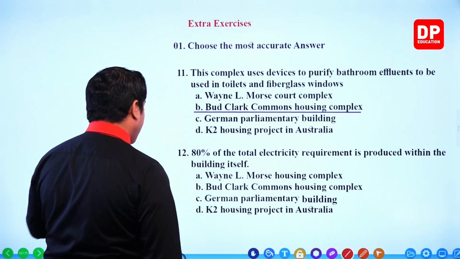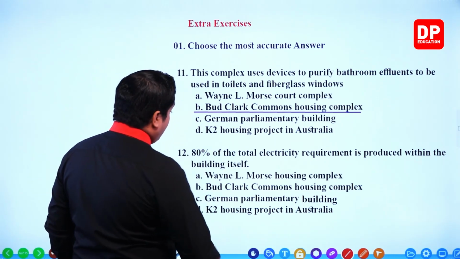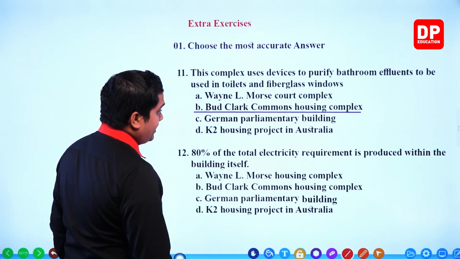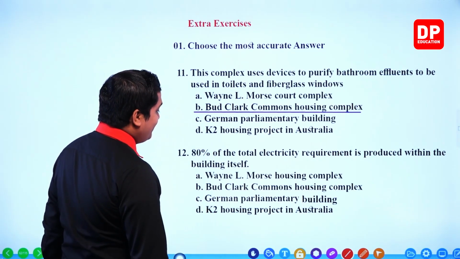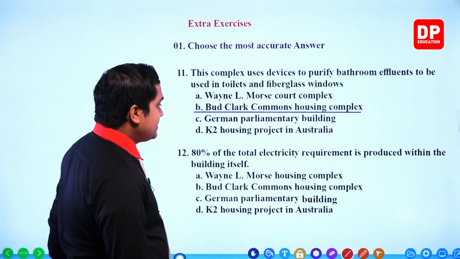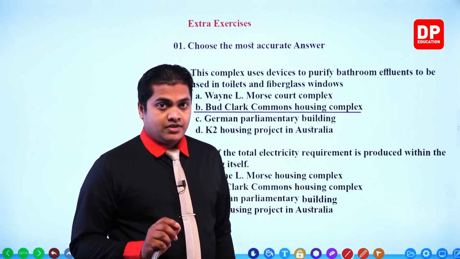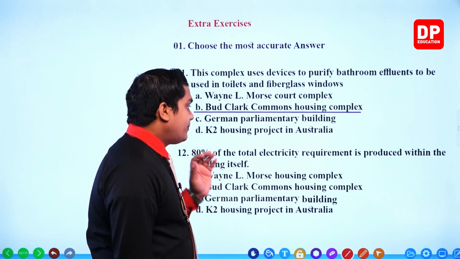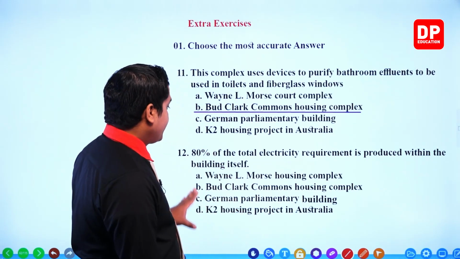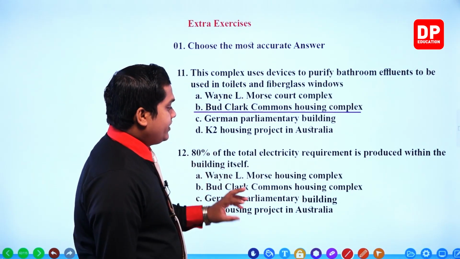Right, then the next question, my dear children. Question number 12. 80% of the total electricity requirement is produced within the building itself. So this was a practice used in the German parliamentary building.